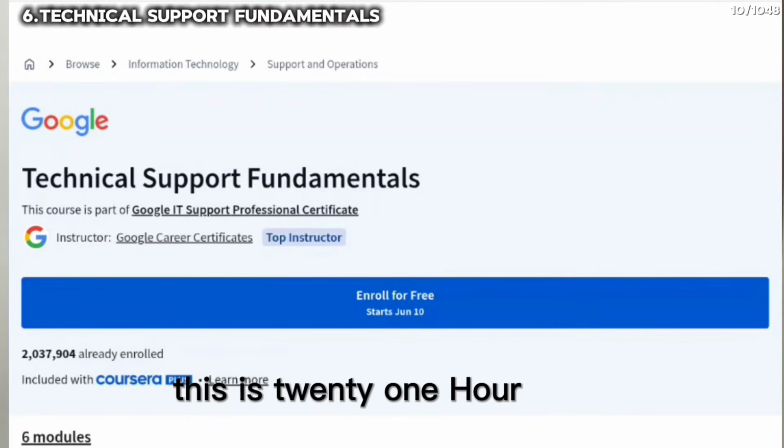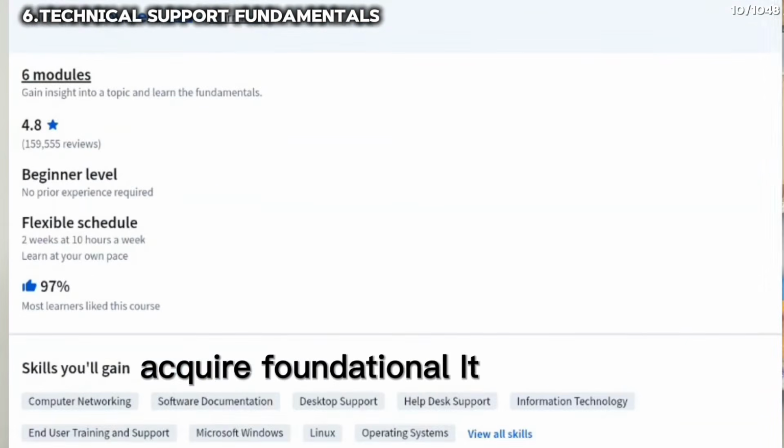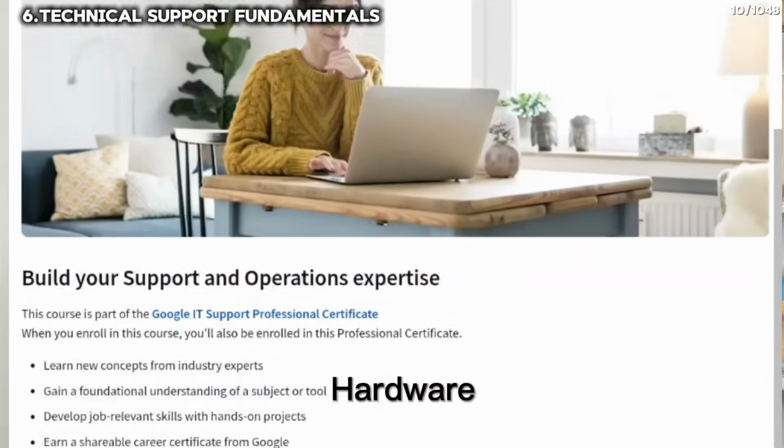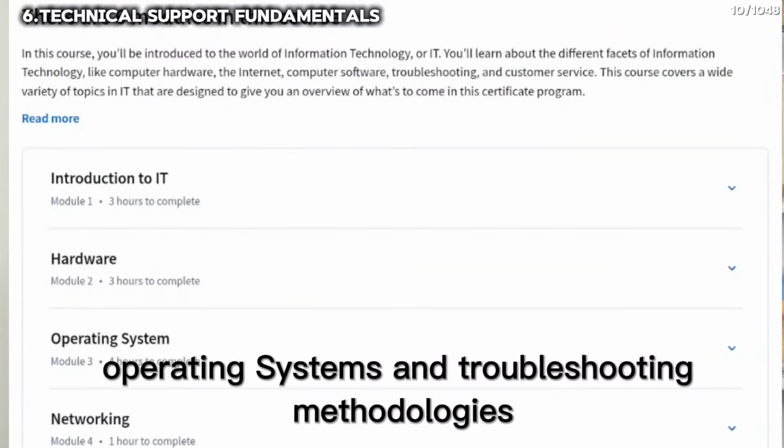And last but not the least, technical support fundamentals. This is the 21-hour course. Acquire foundational IT knowledge including software, hardware, operating systems, and troubleshooting methodologies.